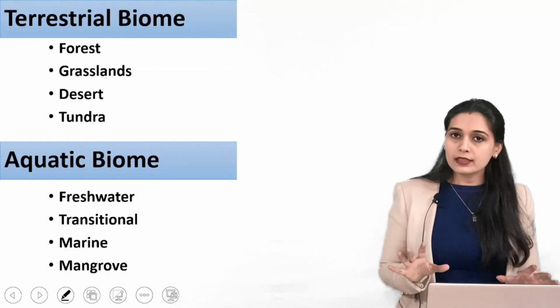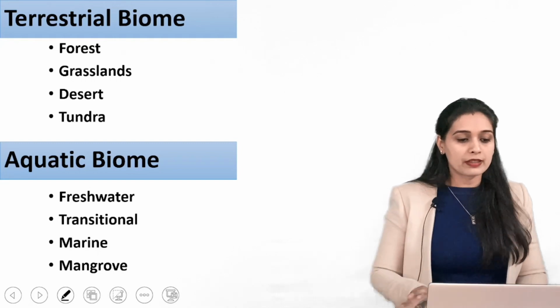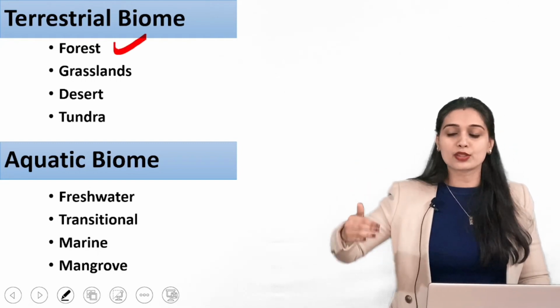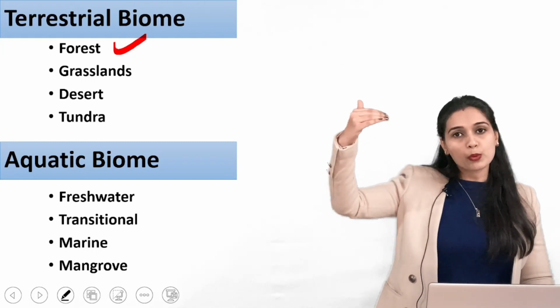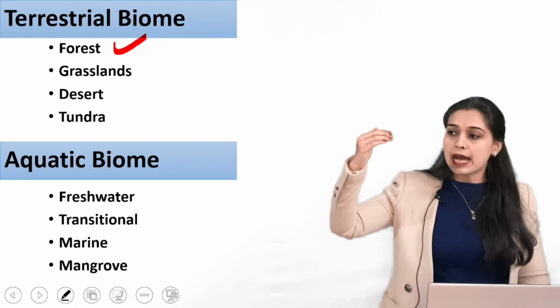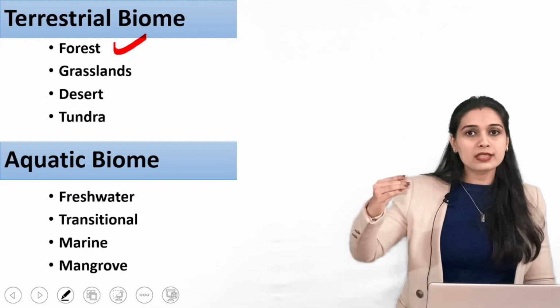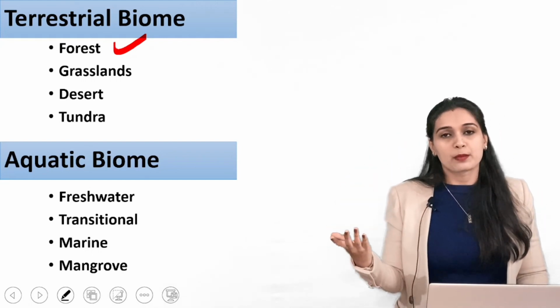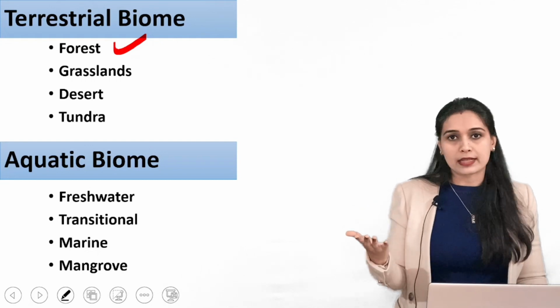So in the terrestrial biome we have studied about the forest, the types of forest. From the equator to the poles we have moved. And in between, what kind of forests are present, what are the types of these forests, what kind of trees are present there? We have studied all that.